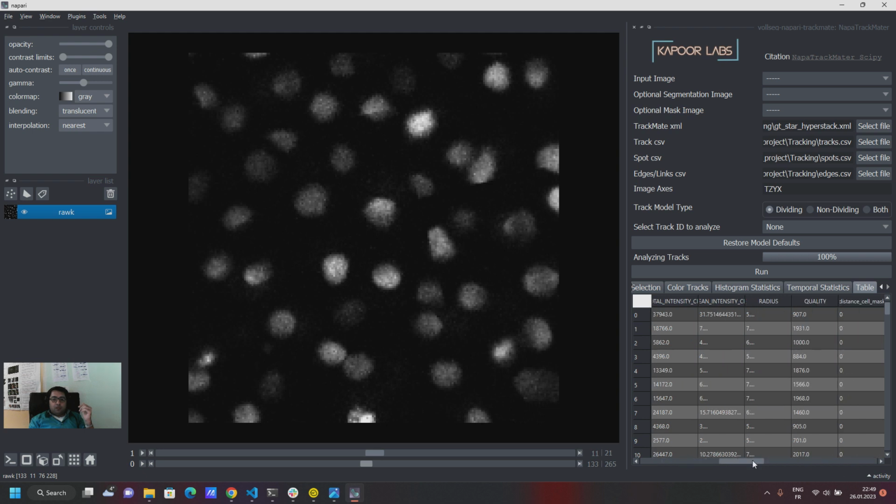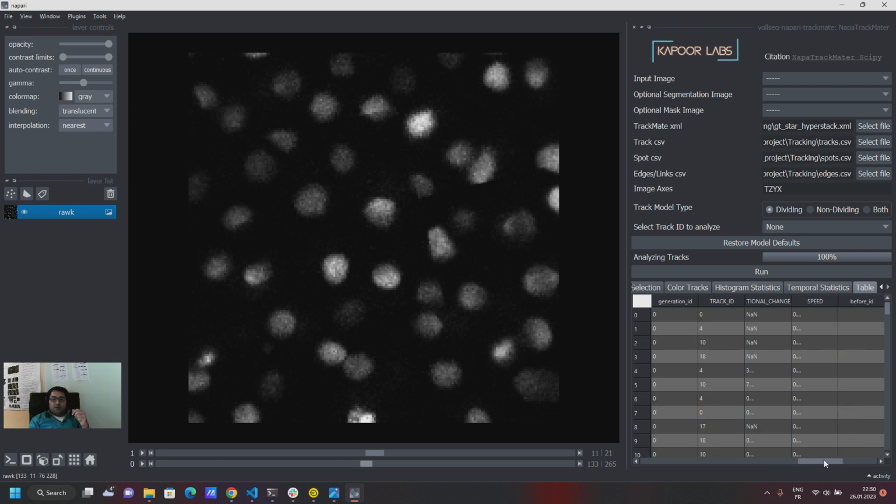Then you have other features which you may be interested in. For example, if you have loaded a mask image, you would get the distance of the cell to the closest point in the mask. And you have then also these IDs which I've put in. So the track ID is actually just the trackmate ID. Then there's a generation ID, tracklet ID, and if I combine these together, I get a unique ID for that particular track, which is how I'm able to import trackmate tracks into Napari using the tracks layer.